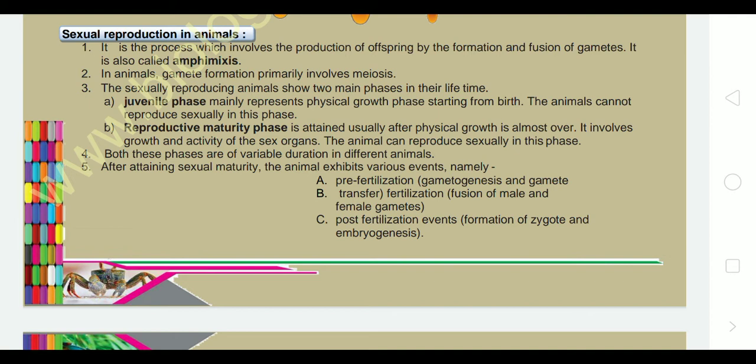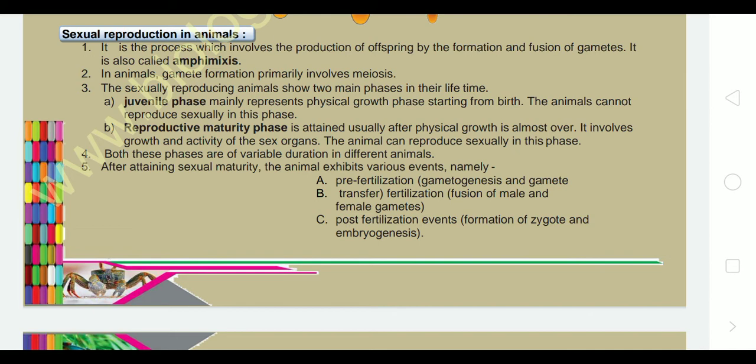Reproductive maturity phase is attained usually after physical growth is almost over. That is puberty in human beings. It involves growth and activity of sex organs. The animal can reproduce sexually in this phase. So this is the reproductive phase. Both these phases are variable in different animals according to the animal's life and habitat. It is different in different organisms.